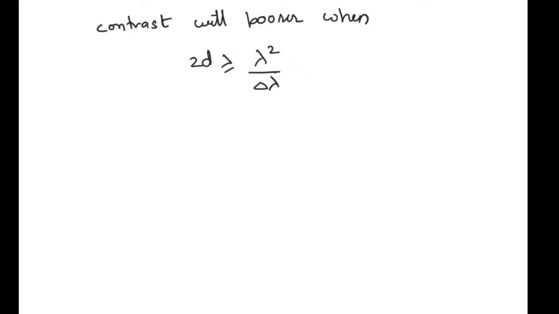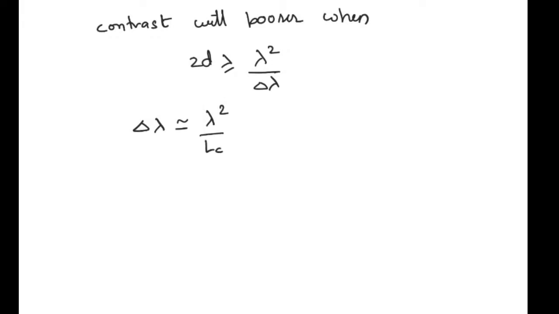As your 2d keeps on becoming higher and higher, and once it exceeds LC, you will not have any pattern. So similarly, we can also replace this 2d by LC, and I can rewrite the same expression as delta lambda nearly equal to lambda square by LC.